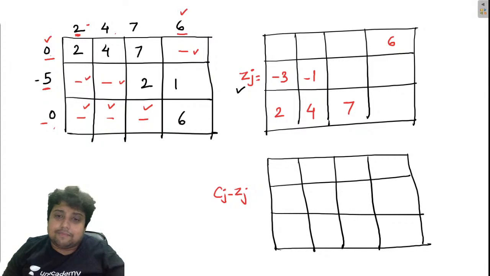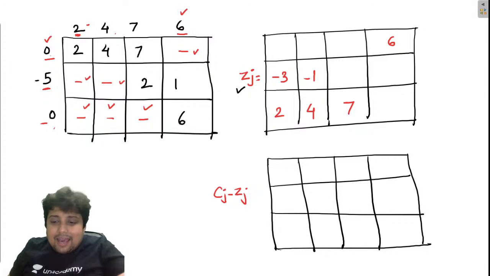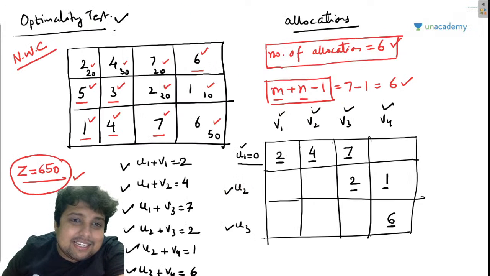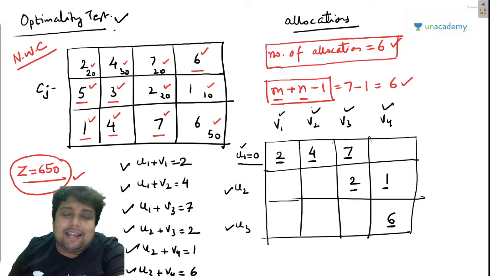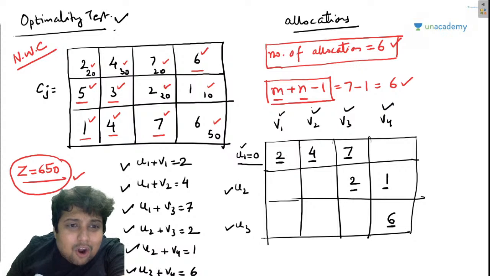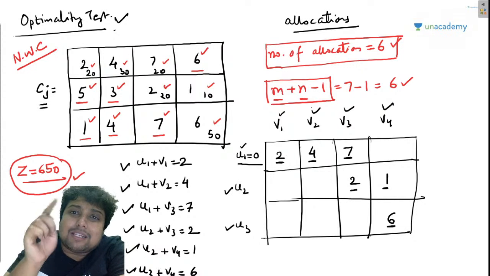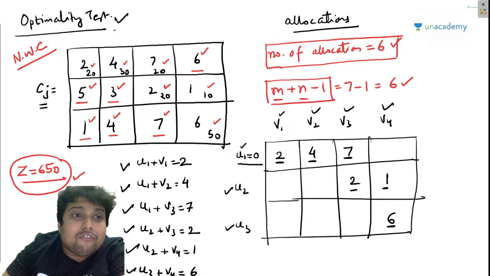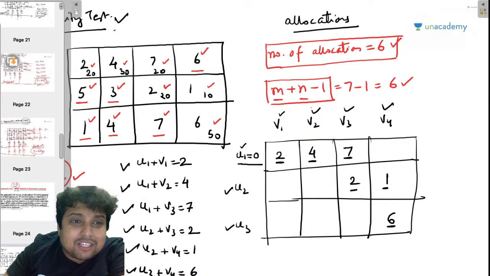This is Cj, the coefficient matrix. Cj means the coefficient of variables in the objective function.